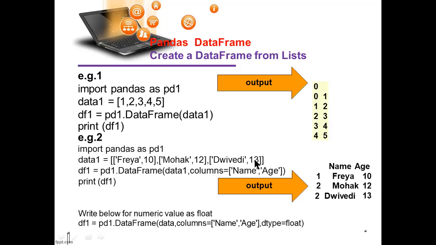So you can create rows and columns as per your requirement. You can create an empty data frame, and you can assign values. This is very simple. You just have to import pandas as pd. If you want to create a graph, you need to import matplotlib with pyplot; otherwise, you simply create a data frame. This is a small program, and you can do the practical also. Any value you can assign, a list or a dictionary, in it.